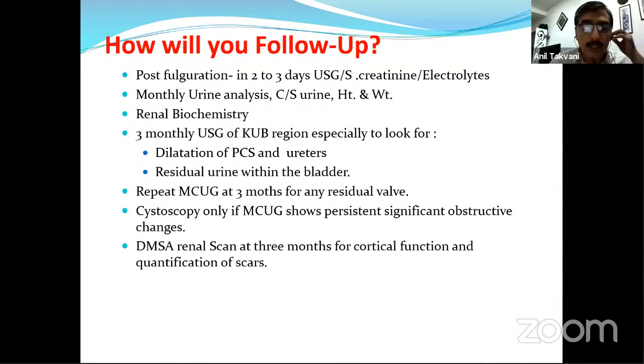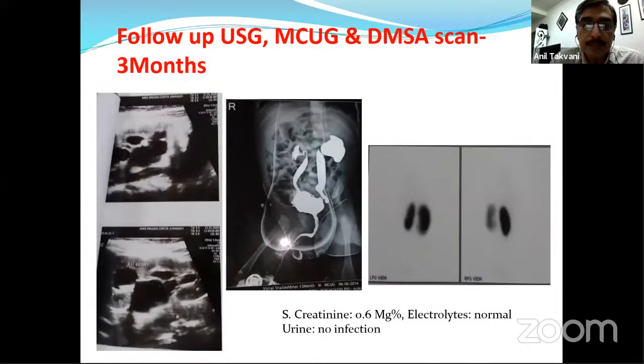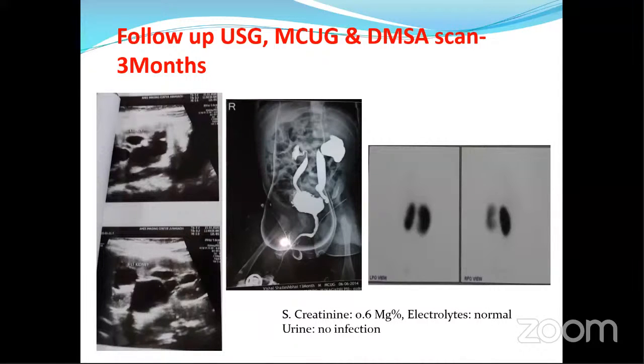And cystoscopy, I perform only if MCUG shows persistent or significant obstructive changes. And DMSA renal scan or diuretic renal scan, I plan at 3 months for cortical function and quantification of scars. So in this patient, you can see this follow-up USG seems a little better. The dilatation is significantly reduced. Some cortical thickness is seen, and there is no